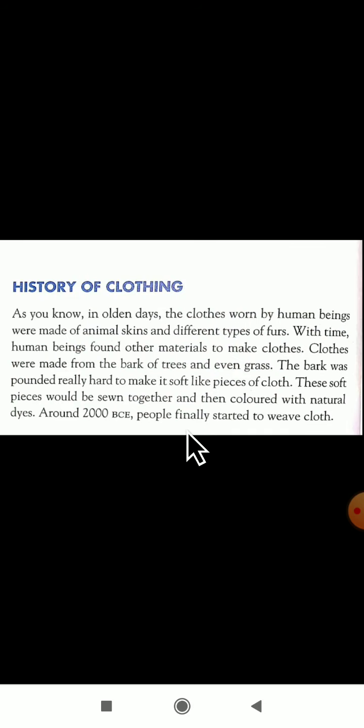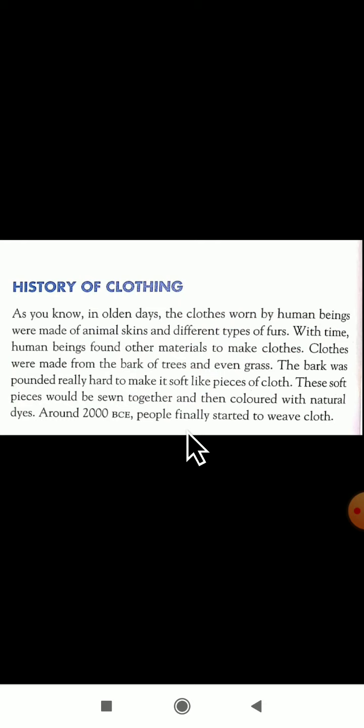Today clothes are mostly made by machines, but handmade clothes are also used in many parts of our country. Yes, dear students, in the olden days the people used to wear clothes which were made by hand. Nowadays with the help of the machines we are getting many varieties of clothes. This is all about the introduction part of your third lesson. Let us see the history of clothing, nothing but how in olden days people used to get their clothes. That all we will see here.